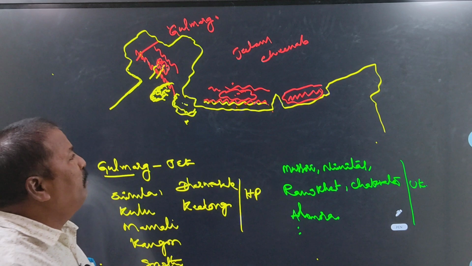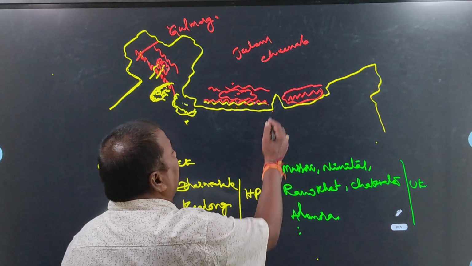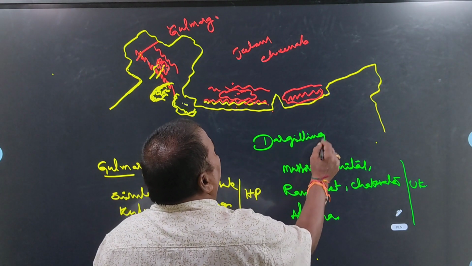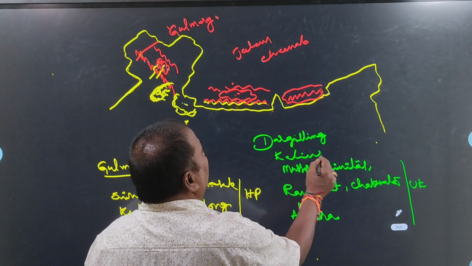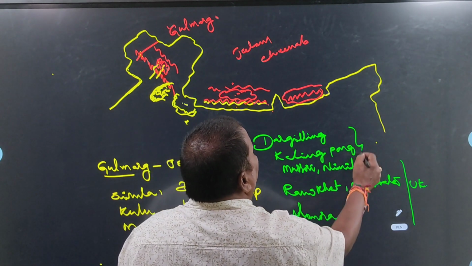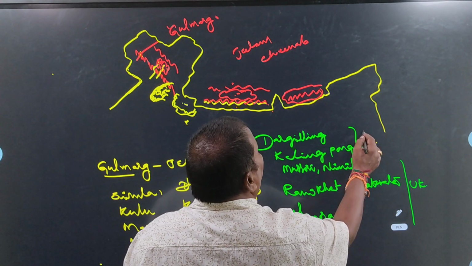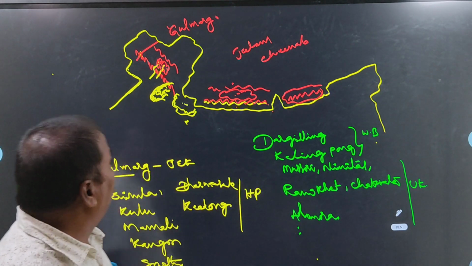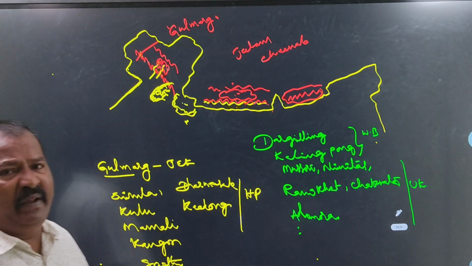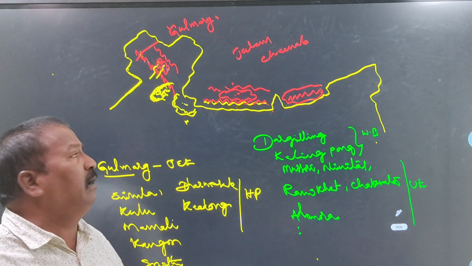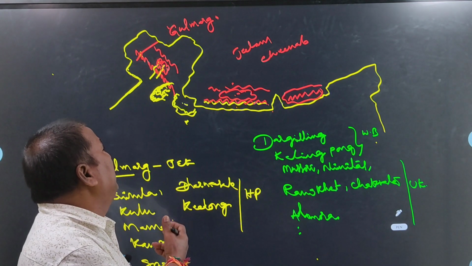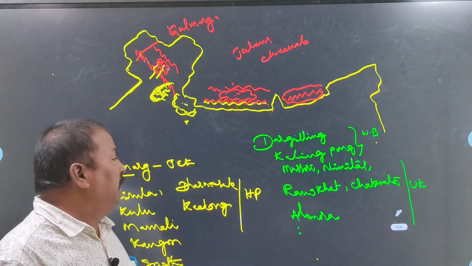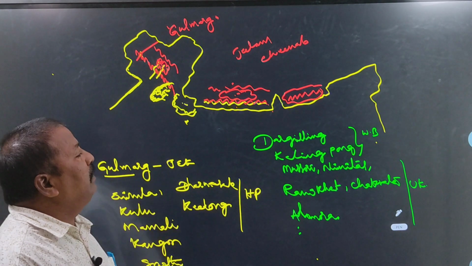In the same way, two important summer resorts are there in West Bengal. What are they? One is Darjeeling, and the second one is Kalimpong. These are the main important summer resorts in West Bengal. Okay, this is the information about Middle Himalayas: the main important mountain ranges, mountain peaks and some other information, and the main important summer resorts.